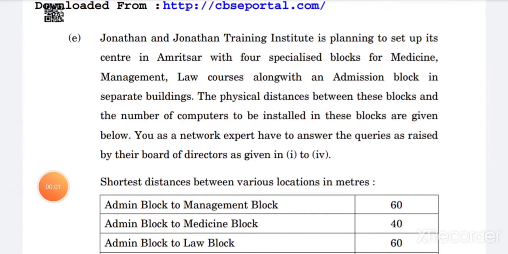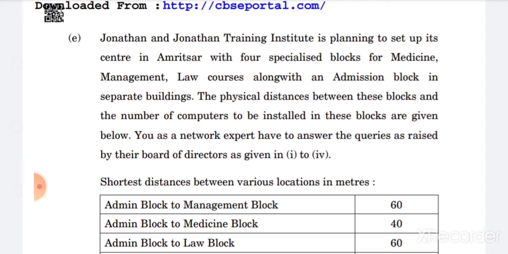Now students, today I will start this session with this question, and in this question you will see there is an explanation given such as Johnson and Johnson Training Institute is planning to set up its center in Amritsar with 4 specialized blocks for medicine management, law course along an admission block in separate buildings. The physical distance between these blocks and the number of computers to be installed in these blocks are given below.